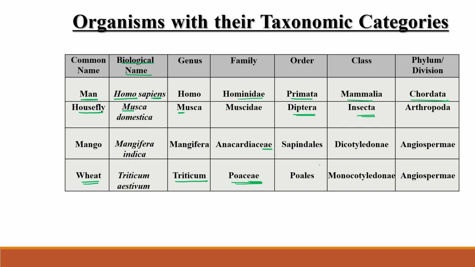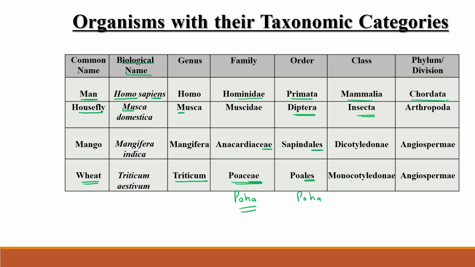Similarly, when 'ales' comes, I am discussing this for plants only, you can quickly recall that this particular word belongs to the order category. Poha is made up of wheat, so Poaceae is the family of wheat. Similarly, Poales, again poha, is the order of wheat.